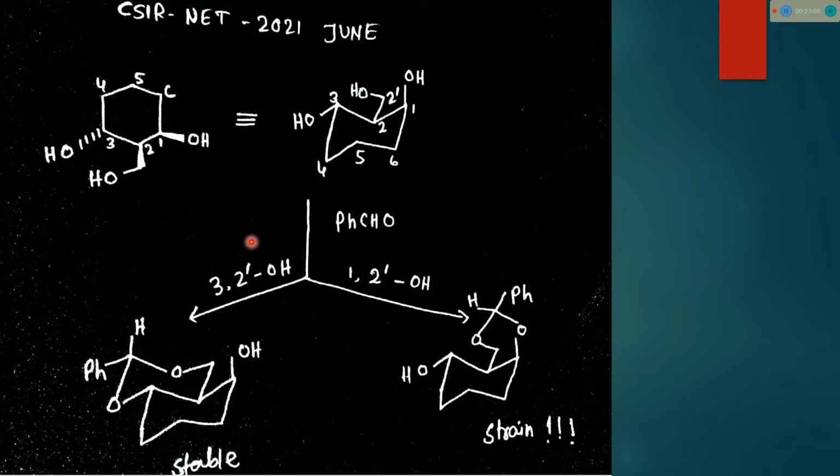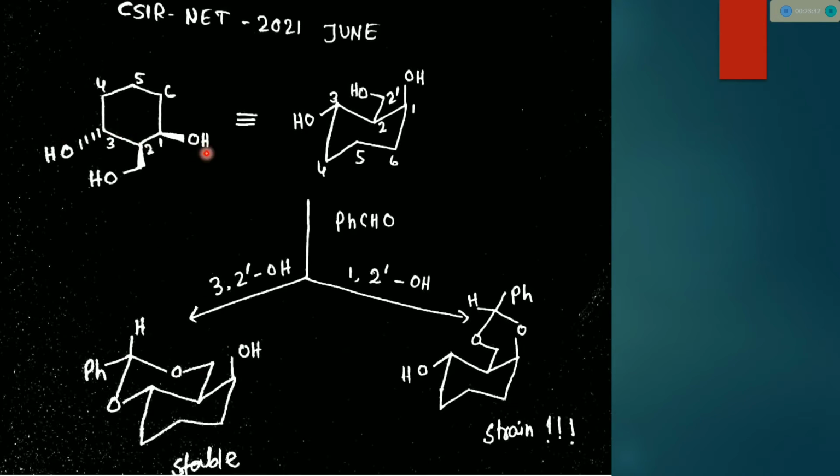Now we will see the question recently asked in the CSIR NET June 2021 exam. They gave a normal substituted cyclohexane, not a glucose-type compound, but the concept is the same here. The same concept is applicable here also.